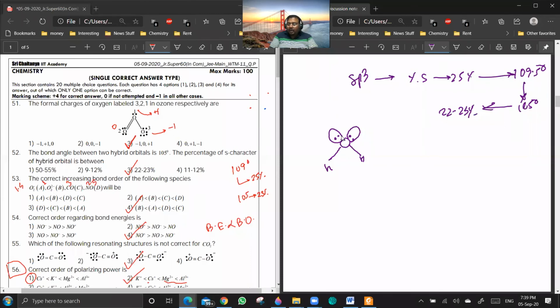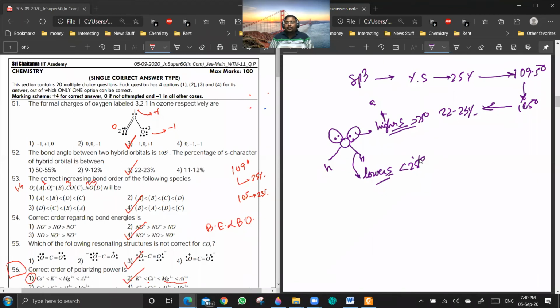But you can say that the lone pair will be in orbitals of higher s character, and hydrogen will be in orbitals with lower s character than sp3. So here the s character will be greater than 25%, here it will be less than 25%. Based on this, option 1 cannot be correct. But between 2, 3 and 4, 3 will be correct because it is the closest option. Are you getting a point?